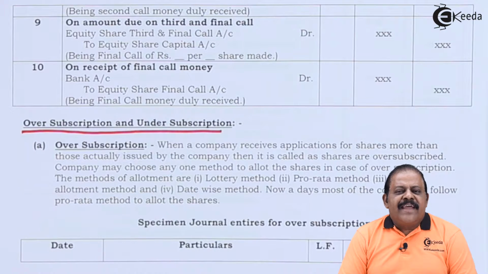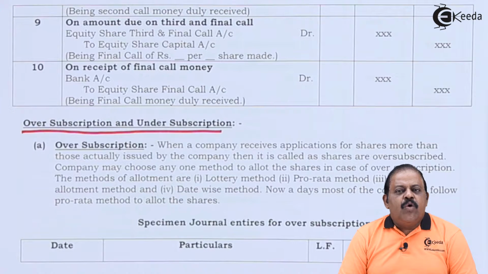Now the company cannot allot 15,000 shares even though it has got a response and applications from the public for 15,000 shares. The company in this case can allot only 10,000 shares. The balance applications for 5,000 shares are required to be rejected. The amount received by the company on rejected applications should be refunded.